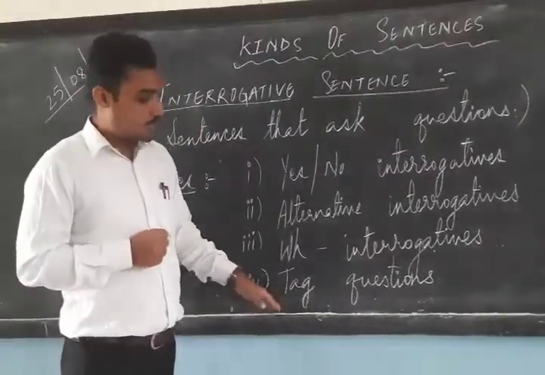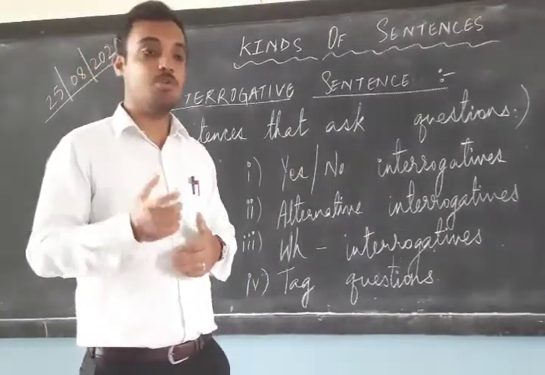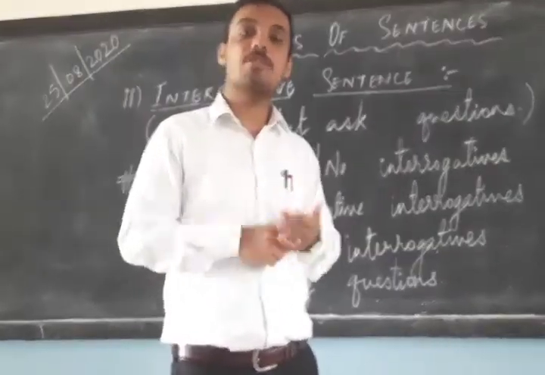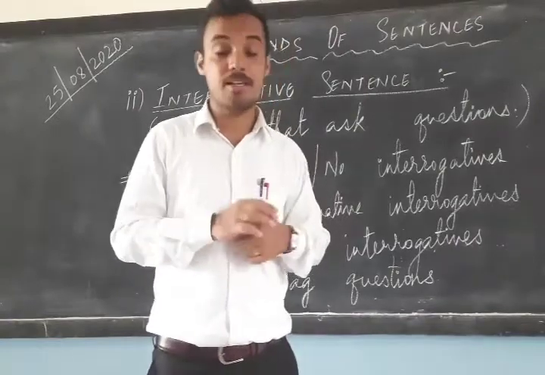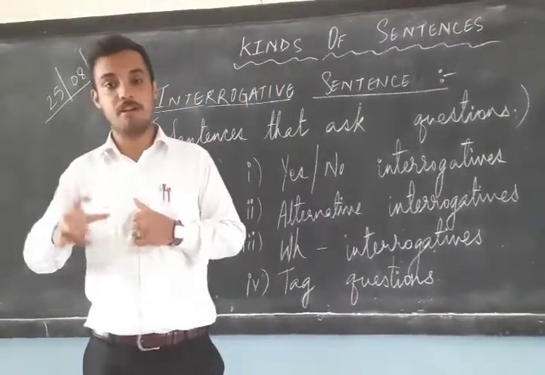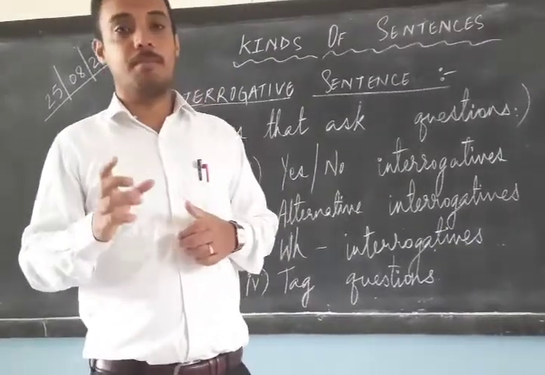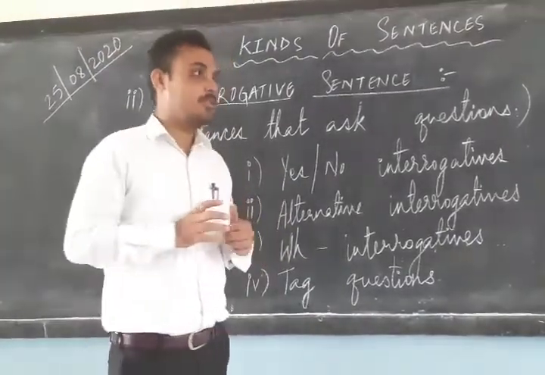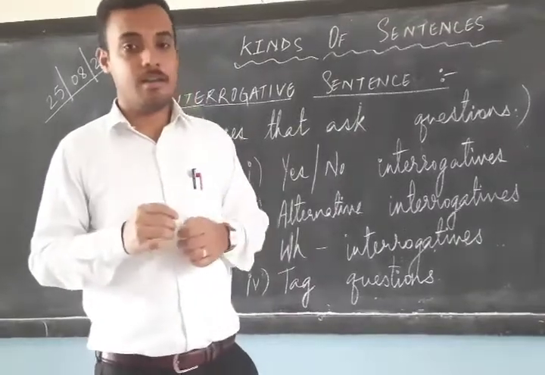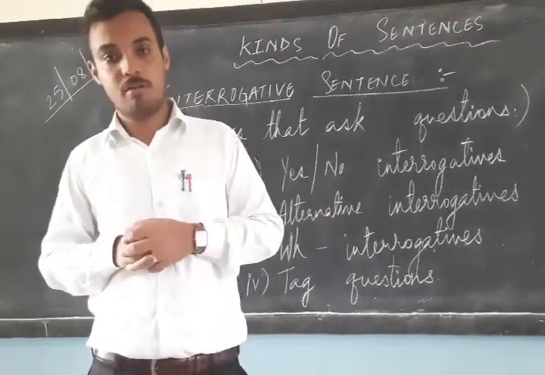The last type is tag questions. Now, where do we use tag questions? We generally use tag questions in a declarative sentence where we have to ask question at the end. Example, I like to play football.